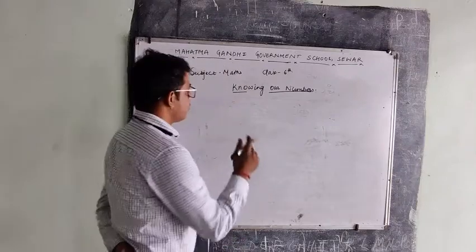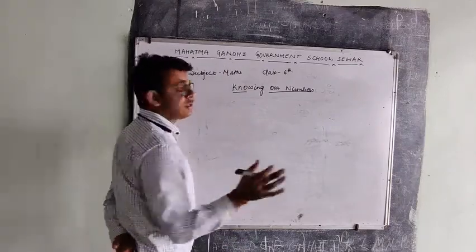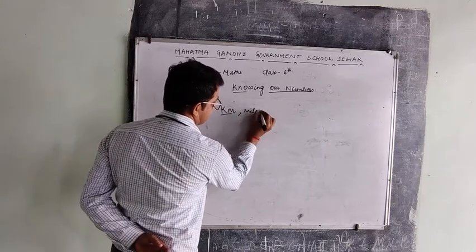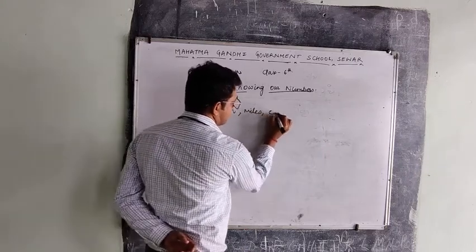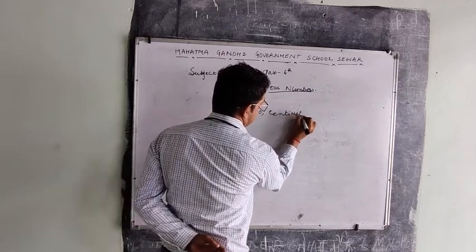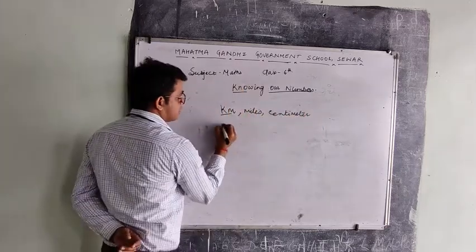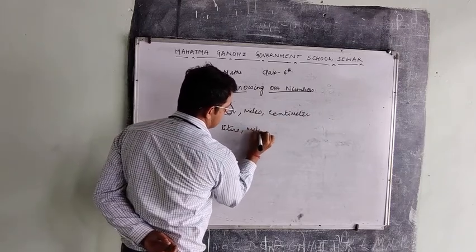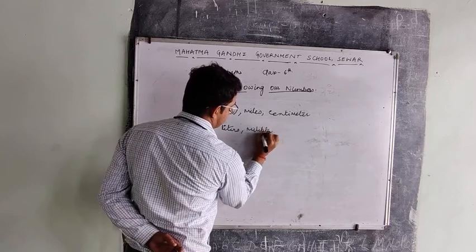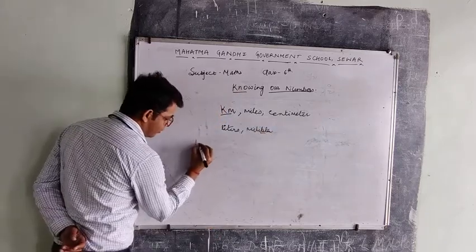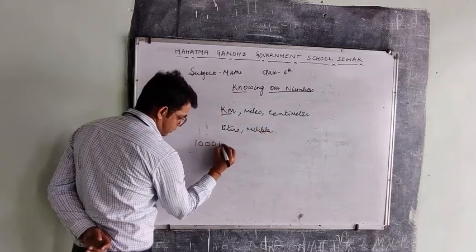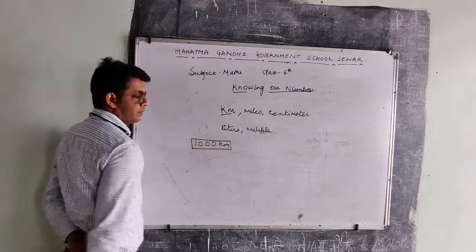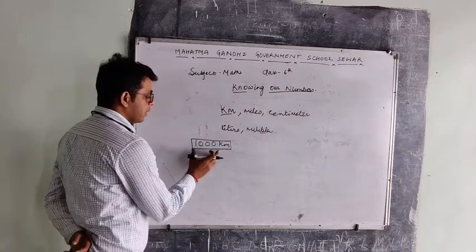There are other units also, like kilometers, miles, centimeters. Same like liters, milliliters. If we write 1000 kilometers, then this is a big number.